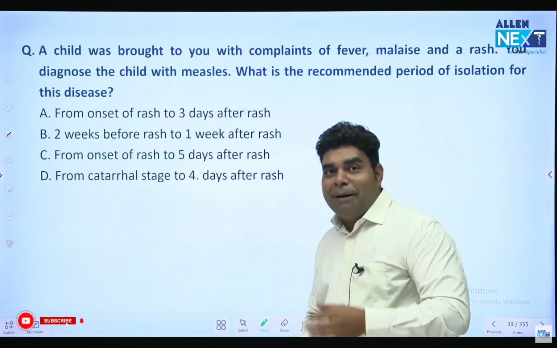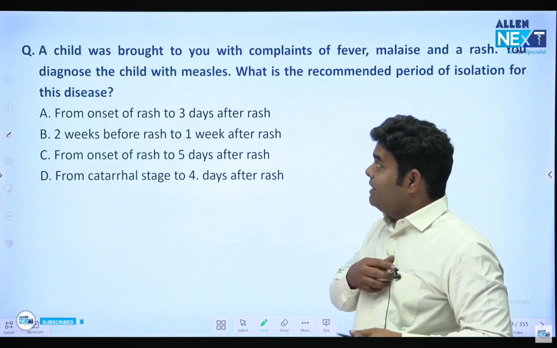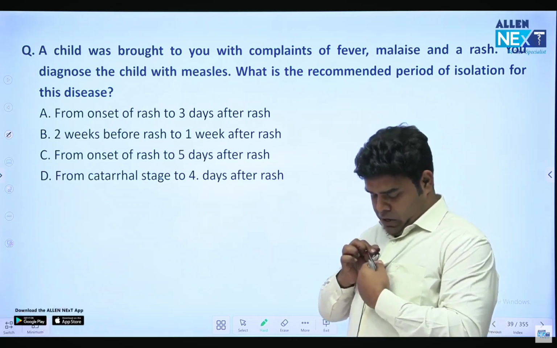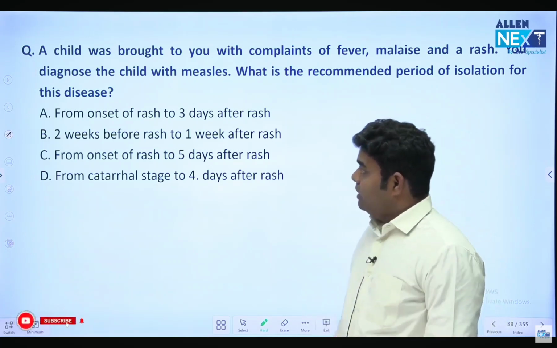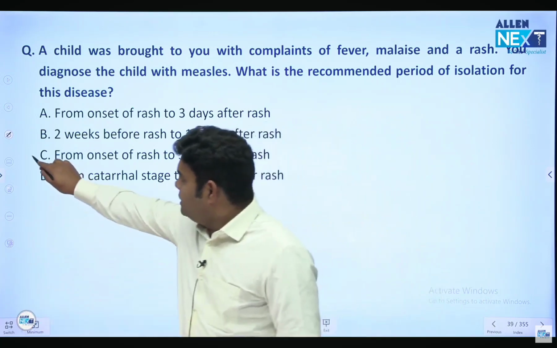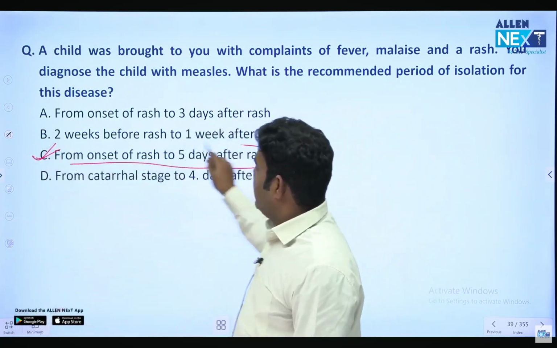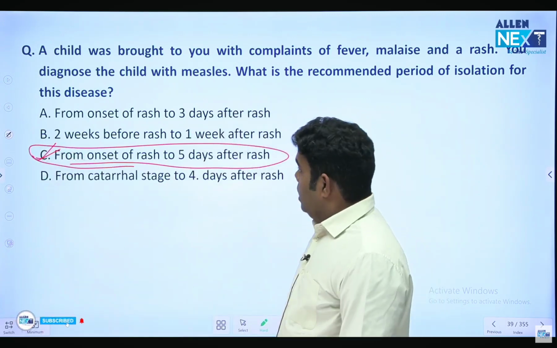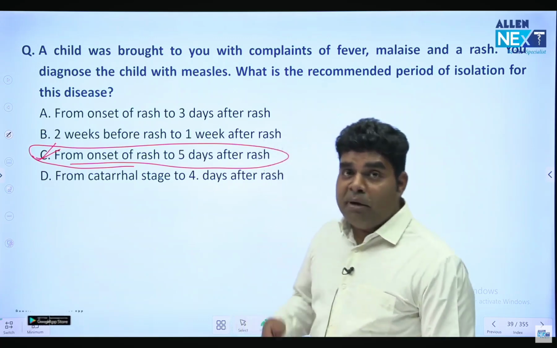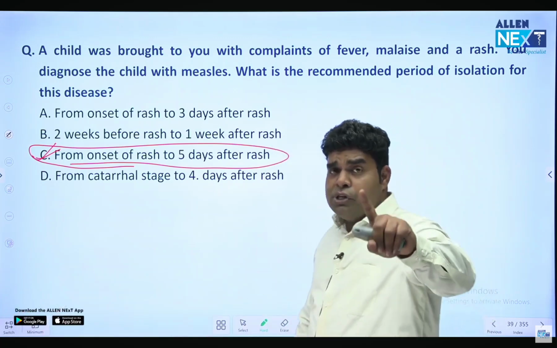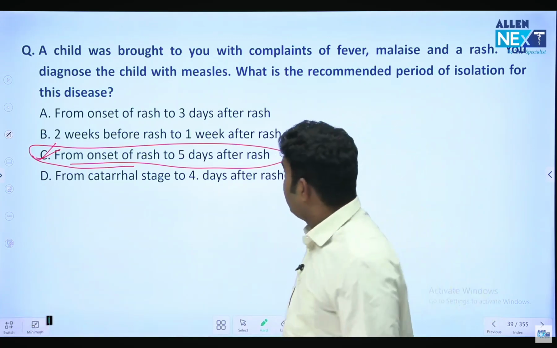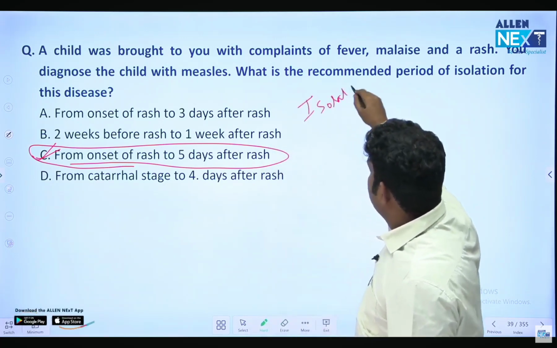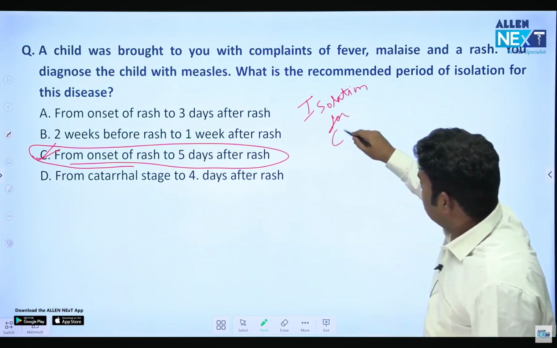A child was brought to you with complaint of fever, malaise, and rash, and the child was diagnosed with measles. What is the recommended period of isolation? From onset of rash till 5 days after rash, we will isolate the patient. This is the isolation period for measles. A very similar question on chicken pox came in NEET exam just 1 year back. Remember, if we are doing isolation for chicken pox, it is 6 days.